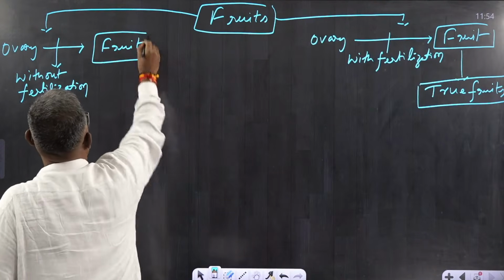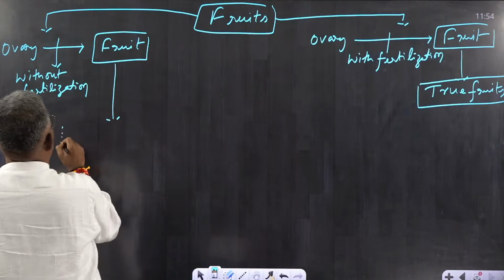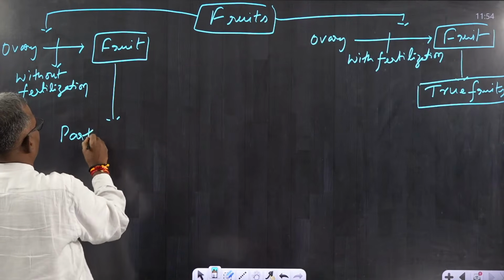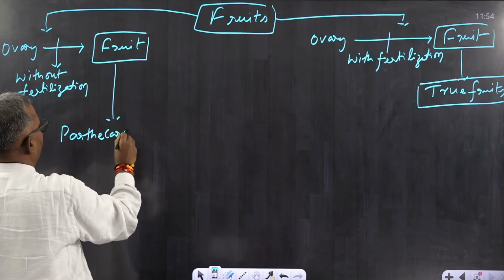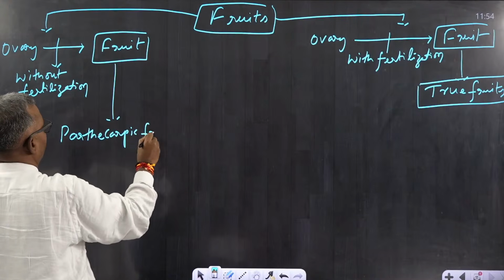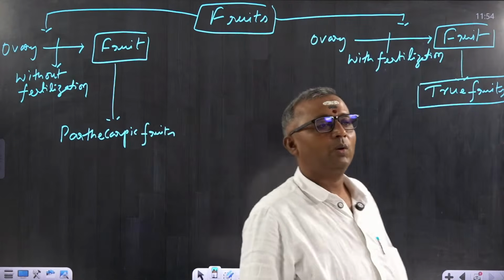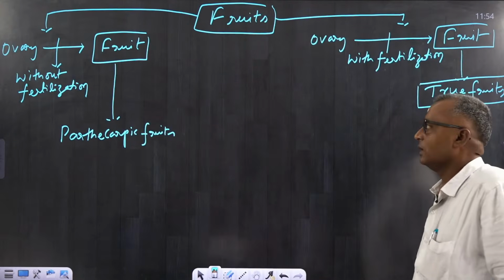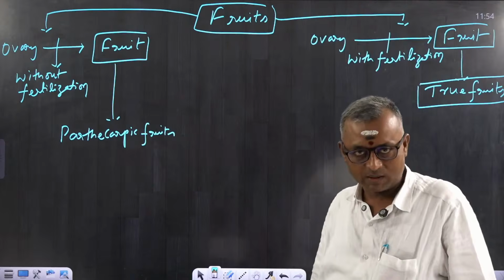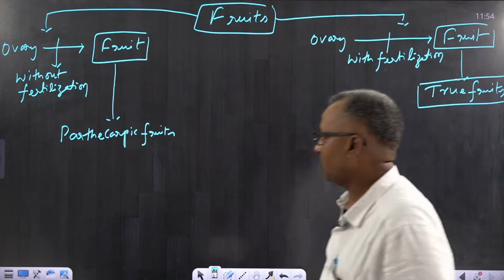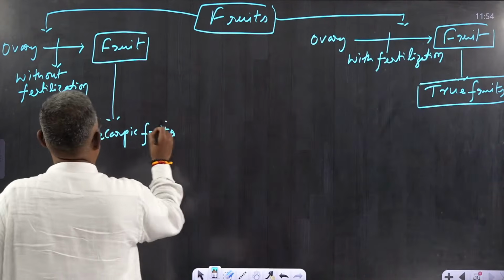Such fruits are called parthenocarpic fruits. So what do you call them? Parthenocarpic fruits. If a fruit is formed without fertilization, it is called a parthenocarpic fruit.